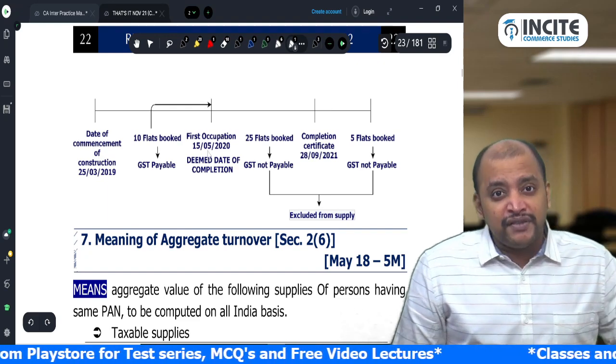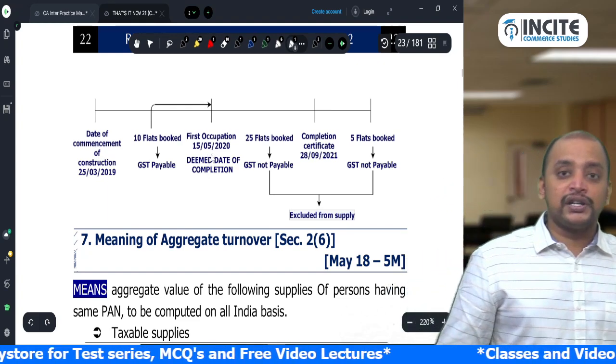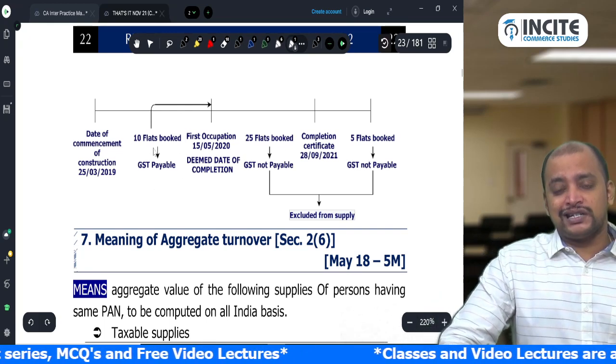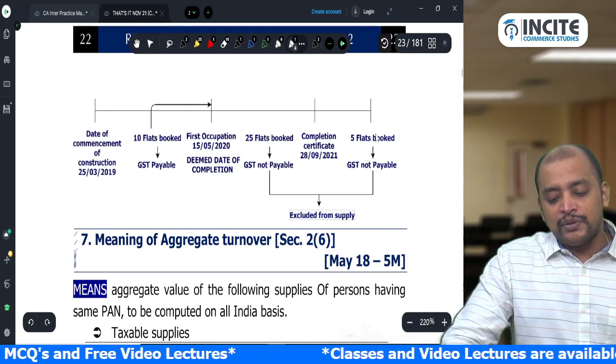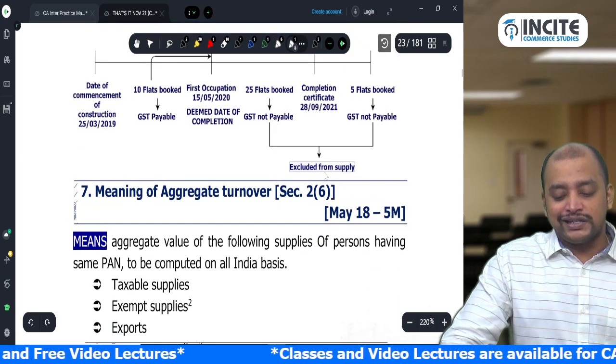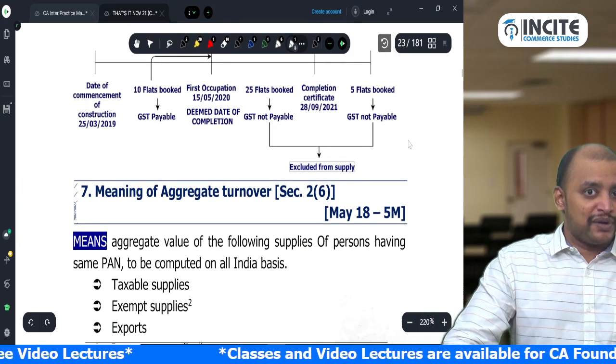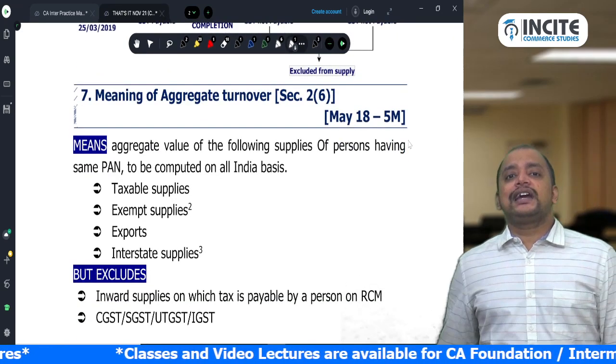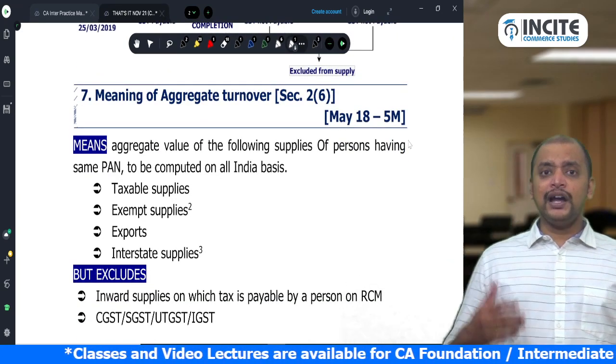So 15/5 will be taken as the deemed date of completion. Before that date, how many flats were booked? 10 flats were booked, on which GST is payable, but for all the remaining flats, 25 and 5, GST is not payable; it is excluded from supply. Okay. Then the meaning of aggregate turnover, I told you already.